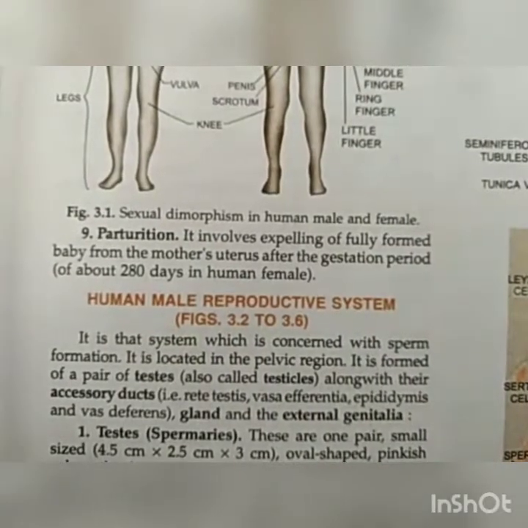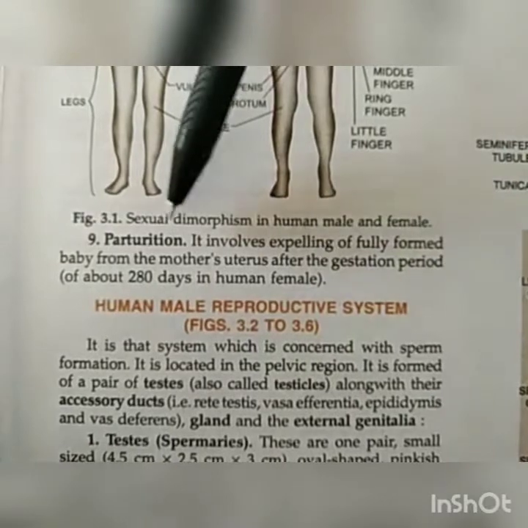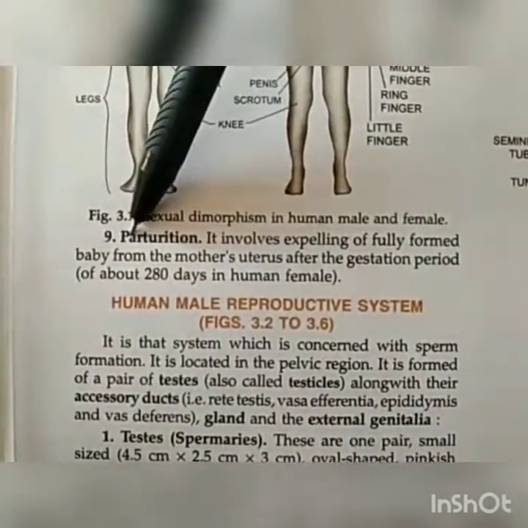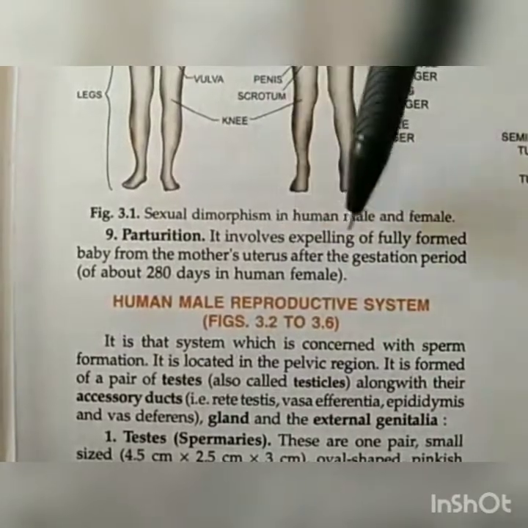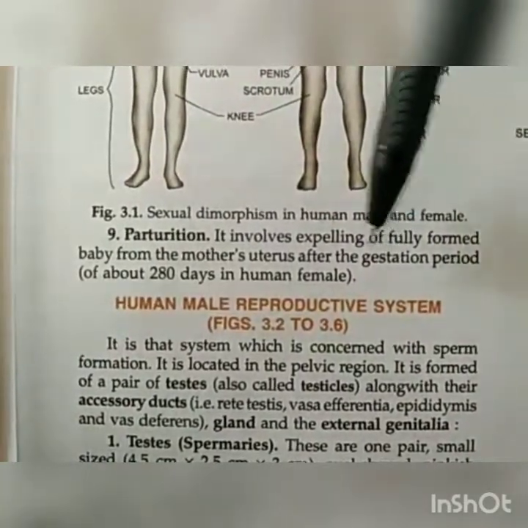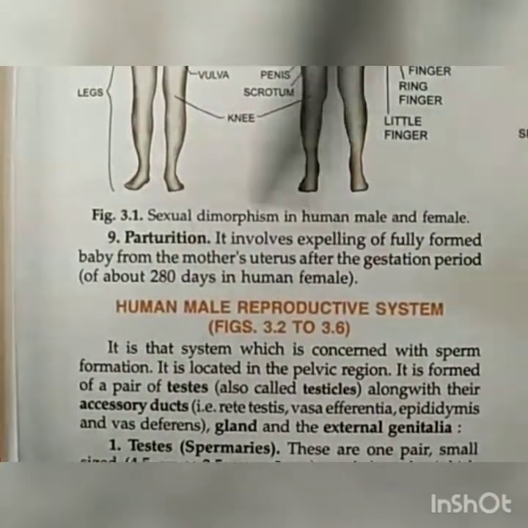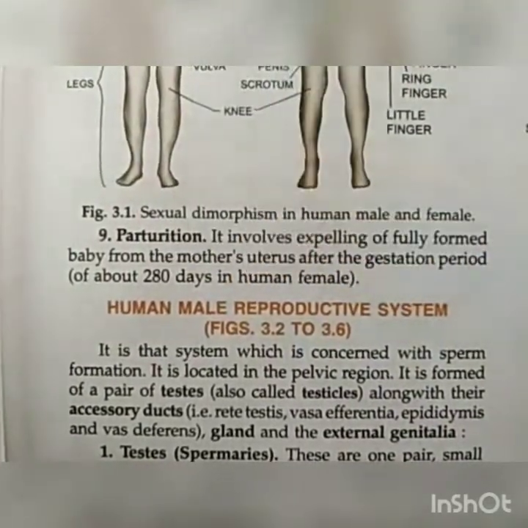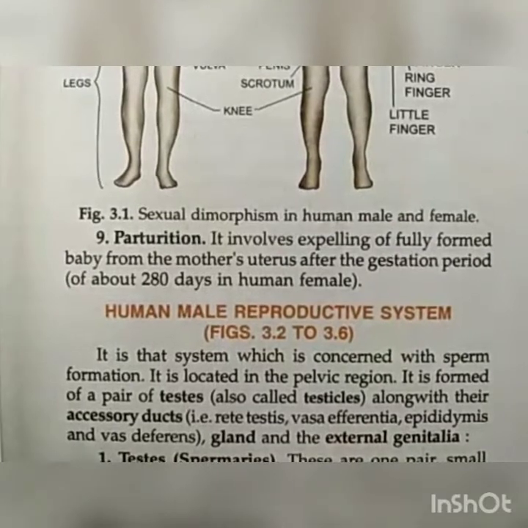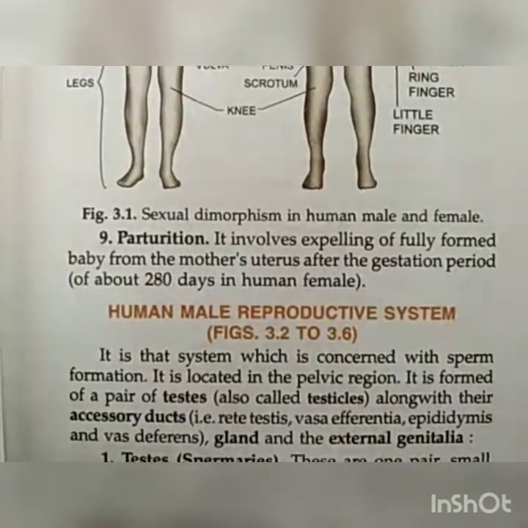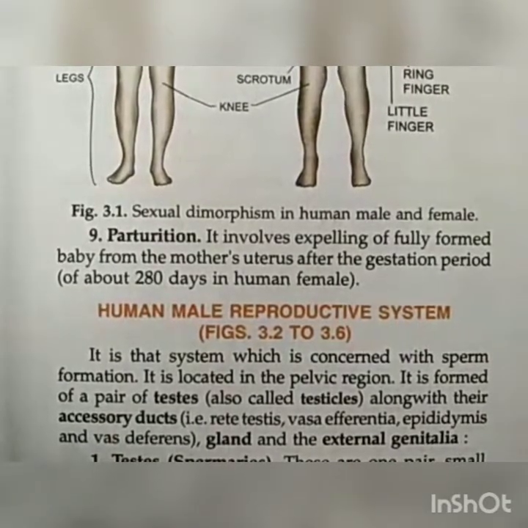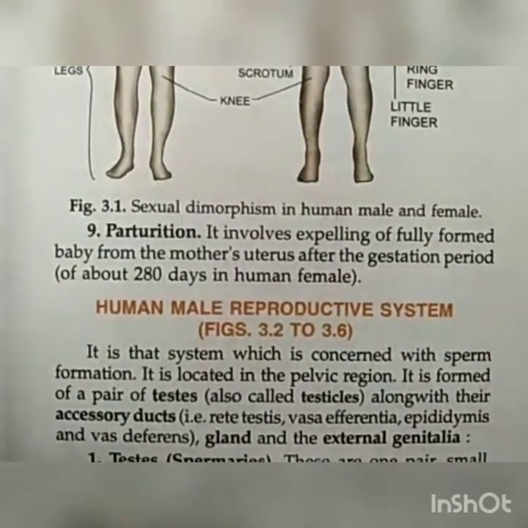Next term, or the last term from this chapter, is parturition. As you all know, it simply represents the delivery of the baby. So it involves the expelling, means throwing out, of the fully formed baby from the mother's uterus after the gestation period. Means after the completion of 9 months of gestation, a female delivers her offspring from the body, in the form of a fully developed baby, that is said to be the parturition.